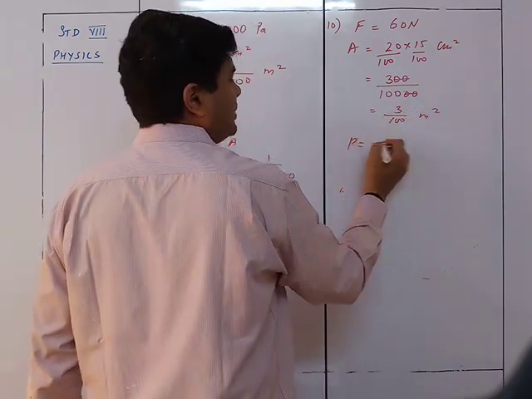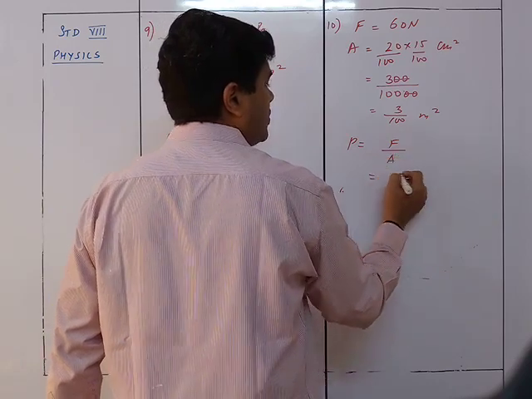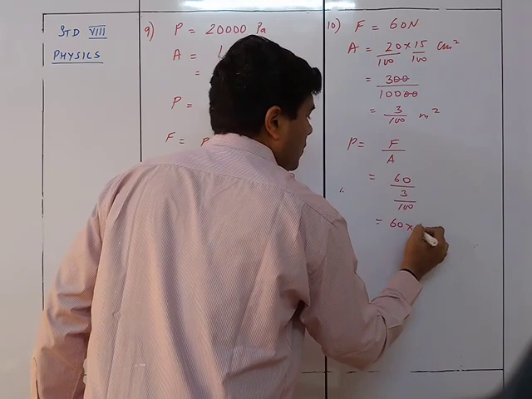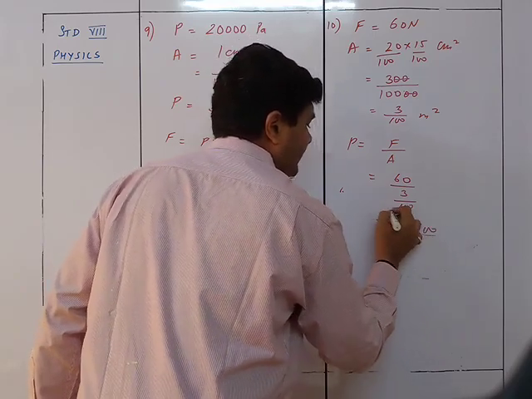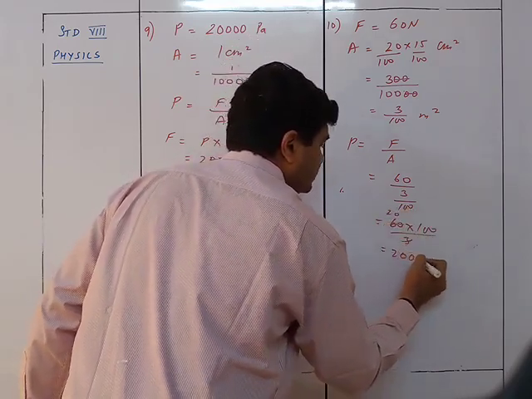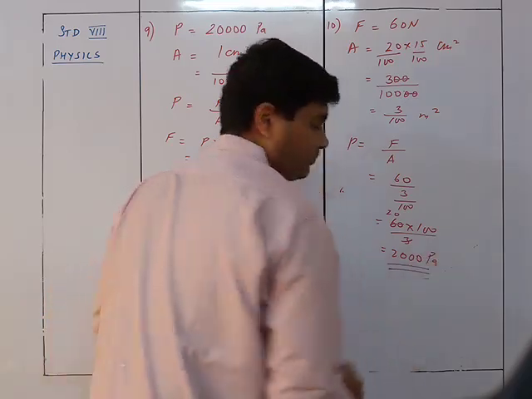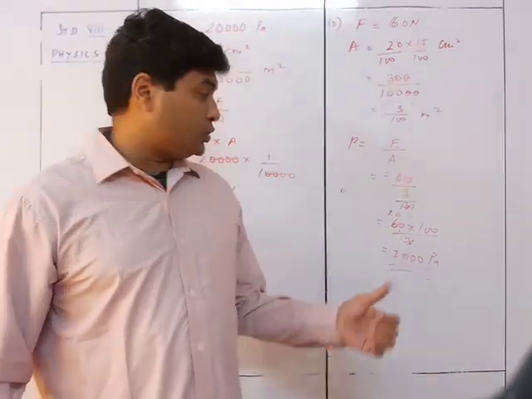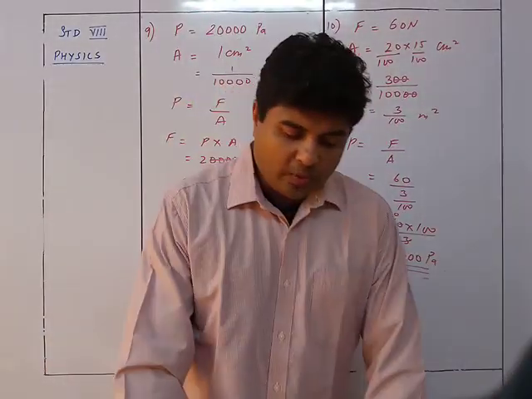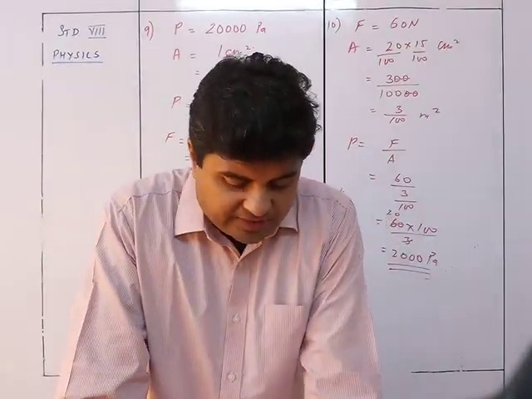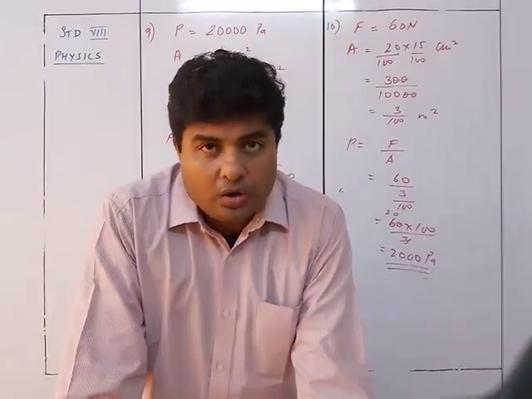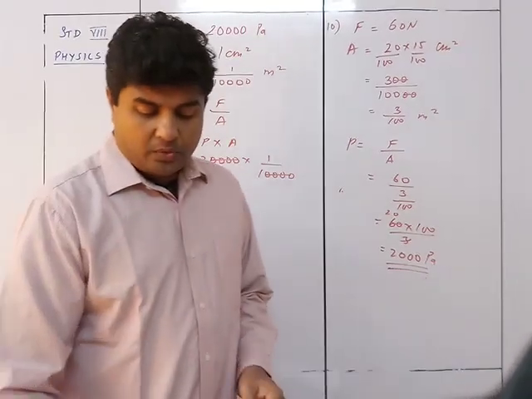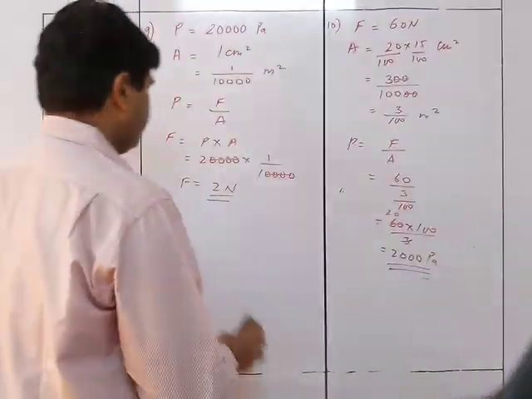So accordingly, pressure is equal to force upon area. That will be 60 upon 3 upon 100. That is 60 into 100 upon 3. That will give me 2,000 Pascal. So 2,000 Pascal will be what I would say as the pressure exerted by the container. Okay, that was sum number 10. We now move on to sum number 11.